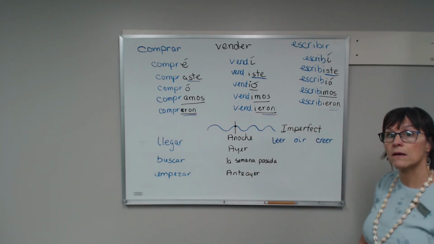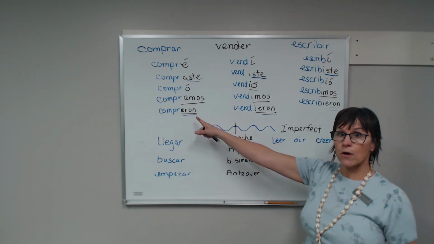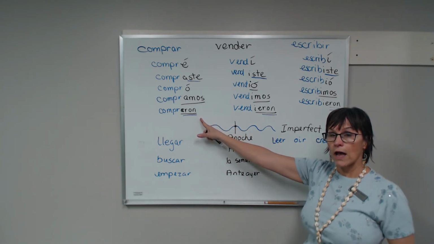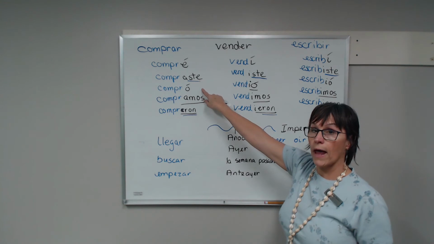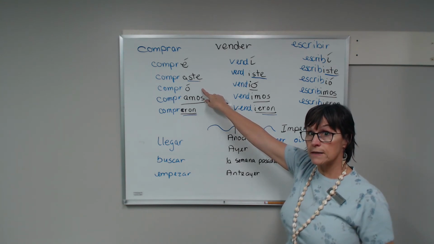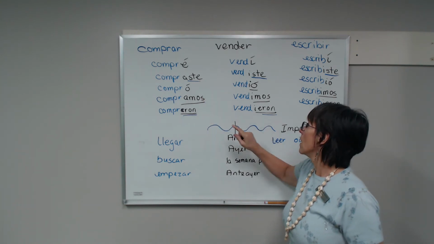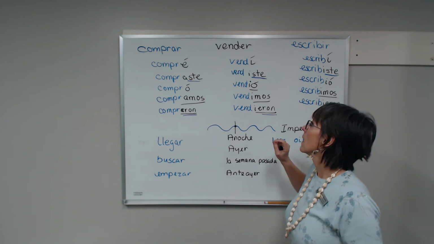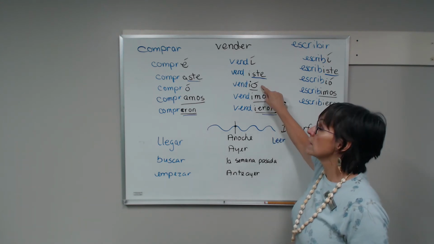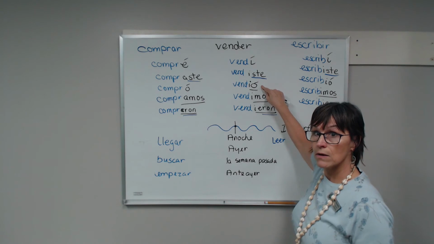Bien. Compraron el libro. Ella compró un vestido. La tienda vendió un vestido.